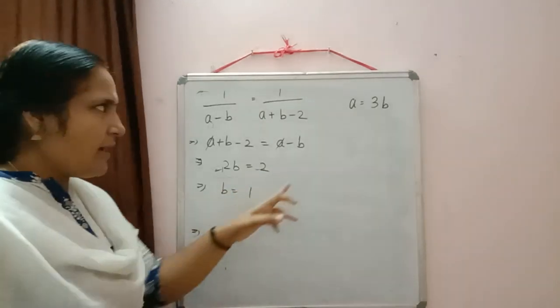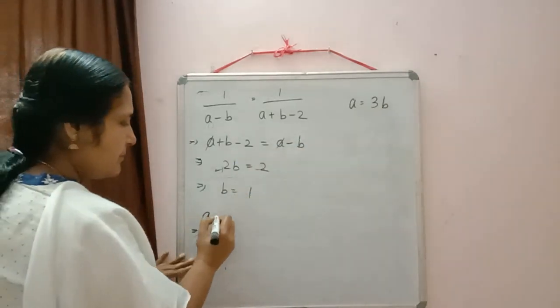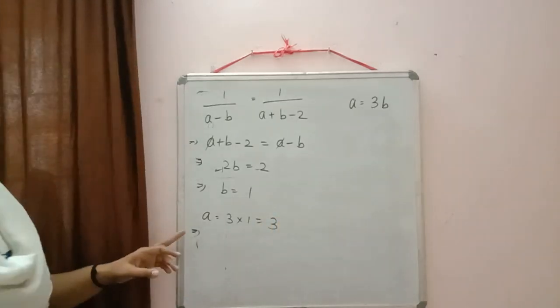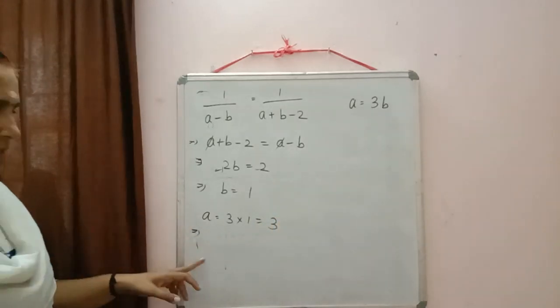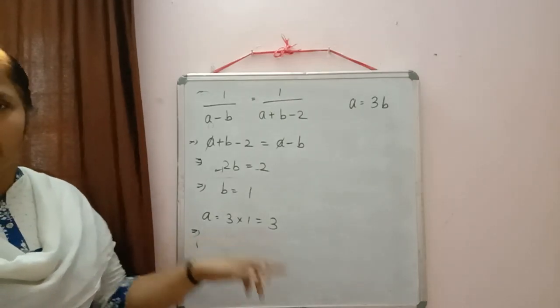Now we want the value of a. Here we can substitute the value we have: a is equal to 3b. So a is equal to 3 into 1. So we got a is equal to 3. So our value a is equal to 3 and b is equal to 1. Moving on to the next question.